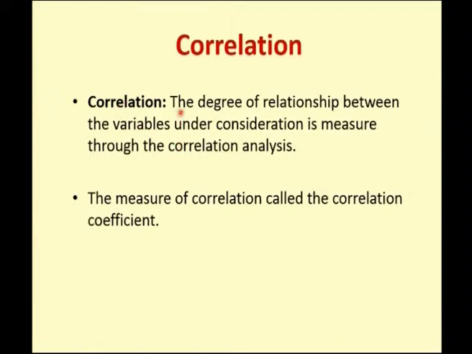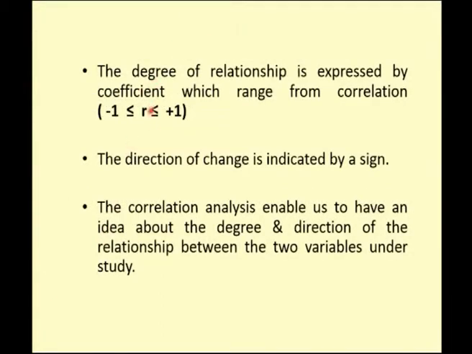As I told you, the correlation is the degree of relationship between any 2 variables or a bivariate data. The measure of any correlation we call the correlation coefficient. And the degree of relationship always lies between -1 and +1. If you are calculating any correlation coefficient for a bivariate data, then the resultant value will be from -1 to +1. If you have 0.8 it means there is 80% correlation between the bivariate data. So, the measure for finding the correlation coefficient always lies between -1 and +1.